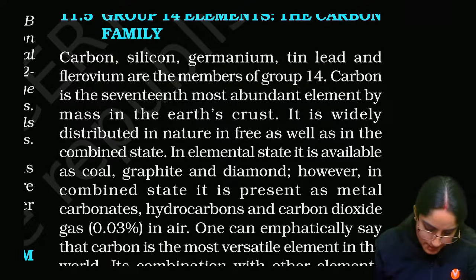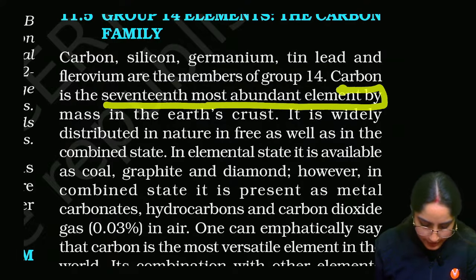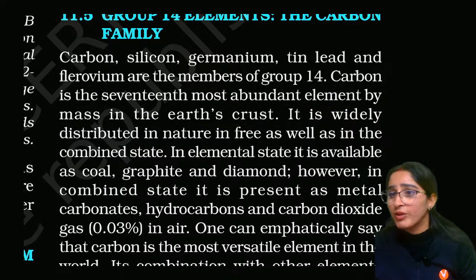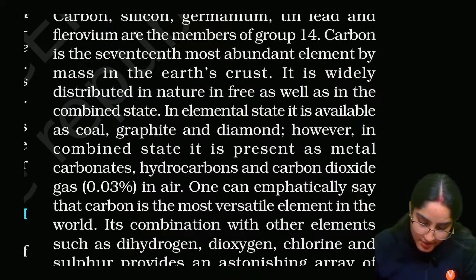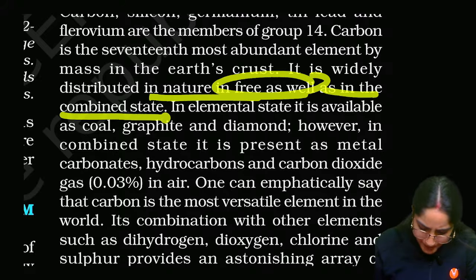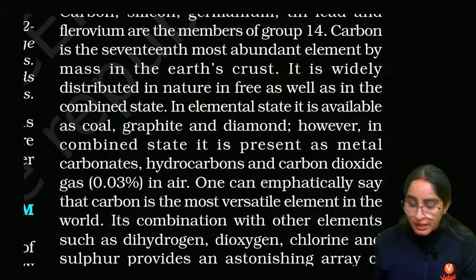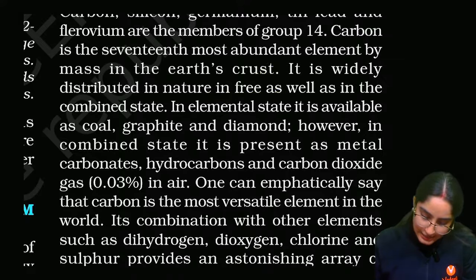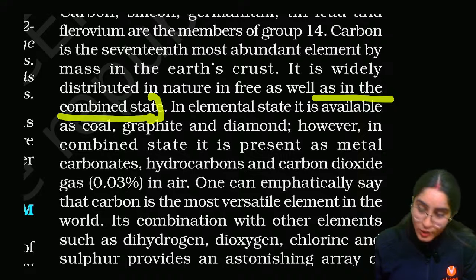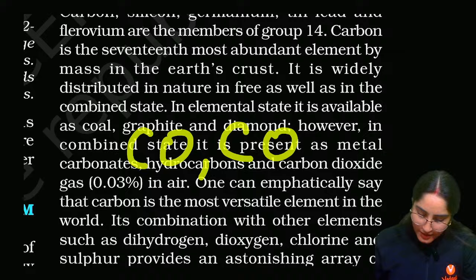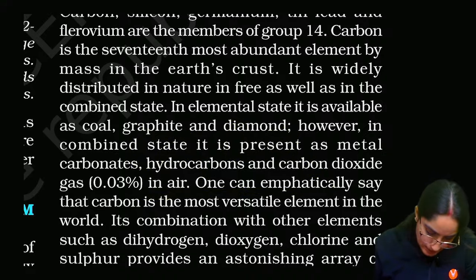Now, carbon is the 17th most abundant element by mass in the earth's crust. It is highly abundant. We are also made up of carbon, isn't it? It is widely distributed in nature in the free as well as combined state. In the free state, you have coke. Then in the combined state, you have carbon monoxide, carbon dioxide, all these things, right?